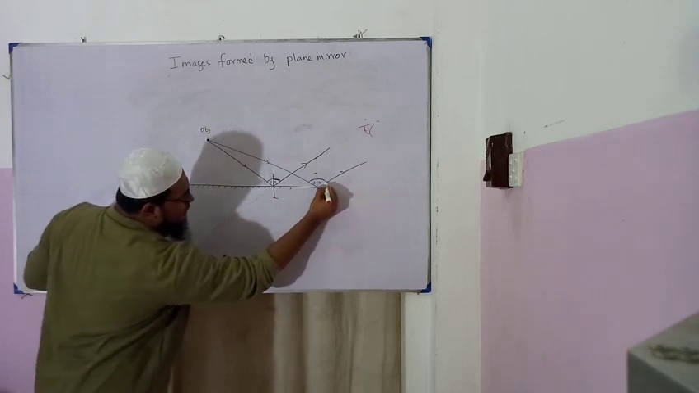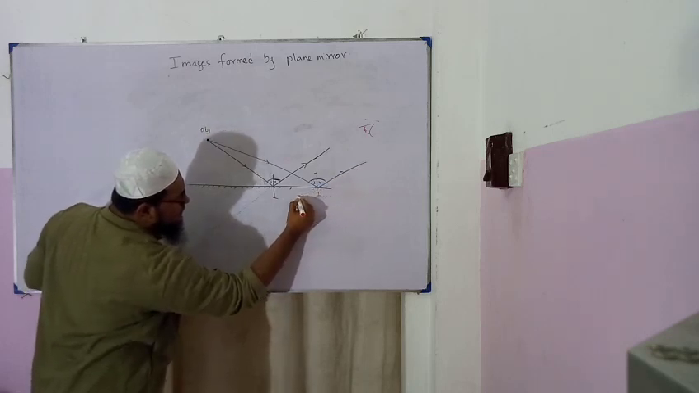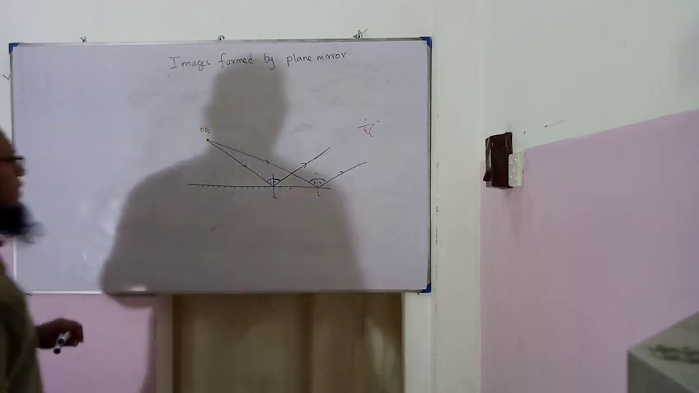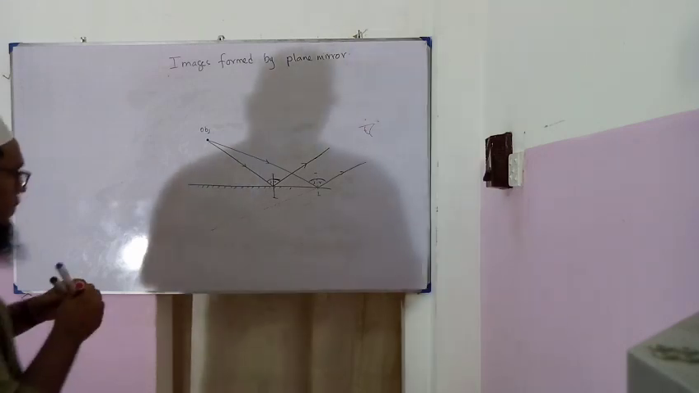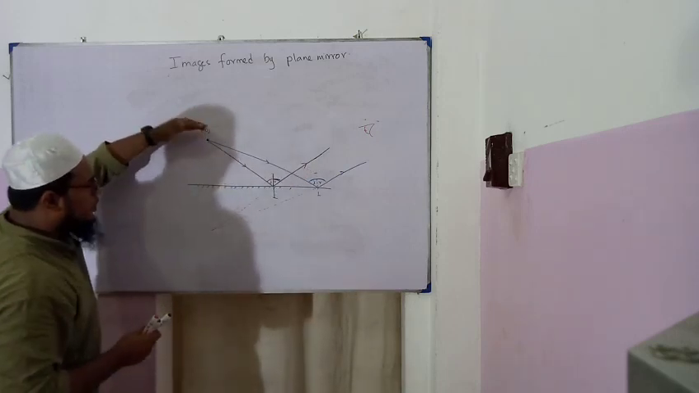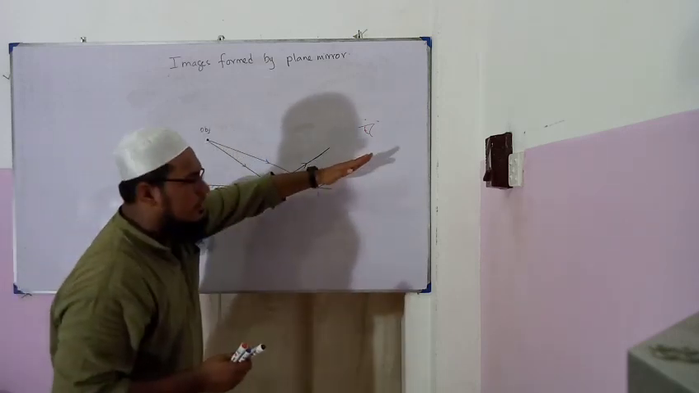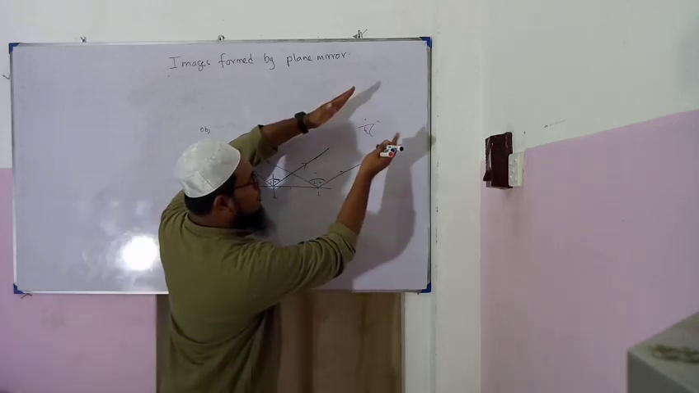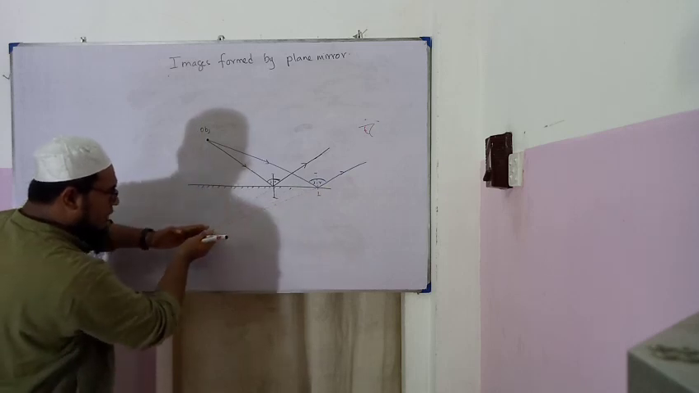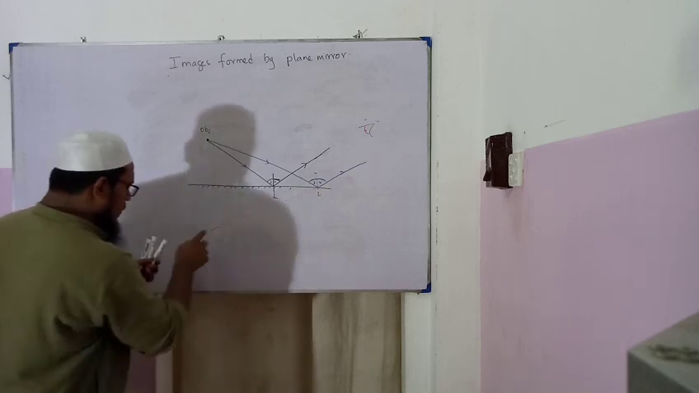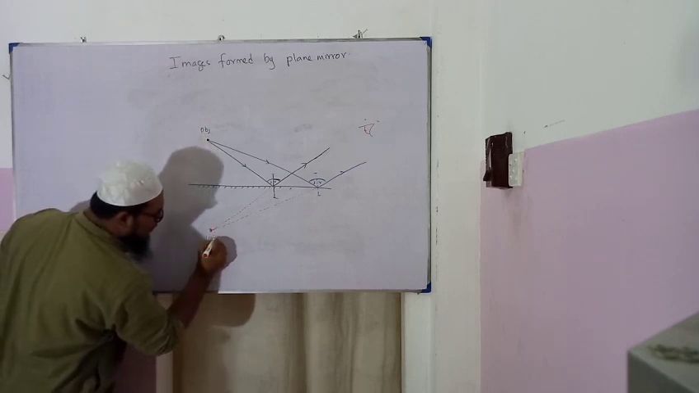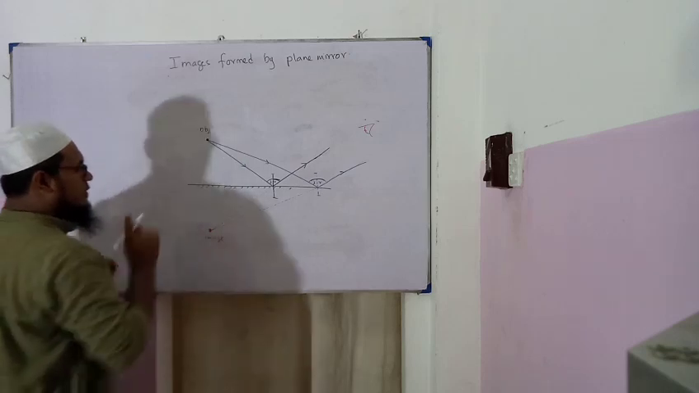And this, it is coming this way. Incident ray, reflected ray. It's from the same point. Another incident ray, reflected ray. They don't meet, but when we extend the lines behind the mirror, they meet at a point. So this meeting point is the place where the image is formed. Image. This is the object, this is the image.